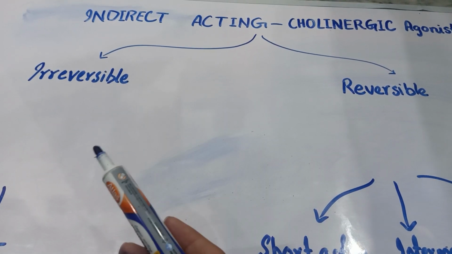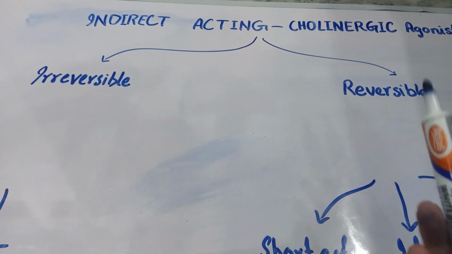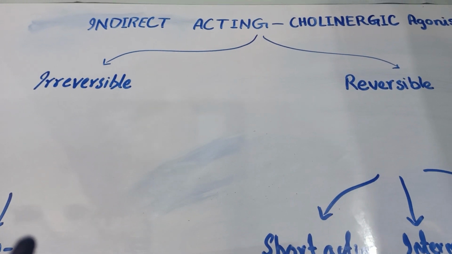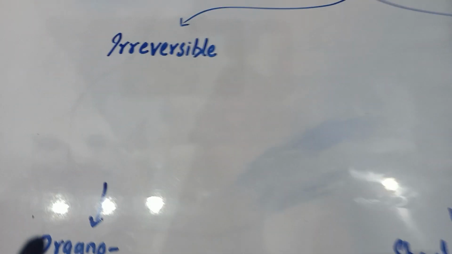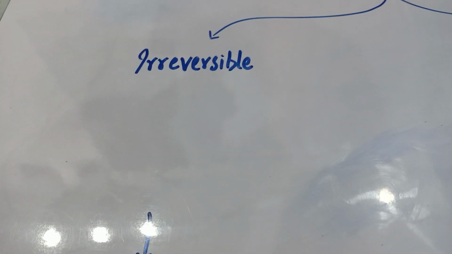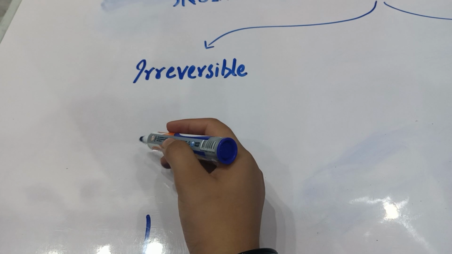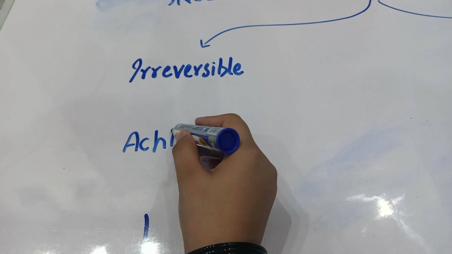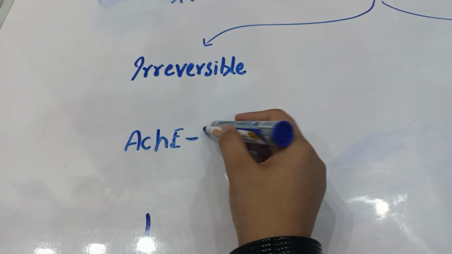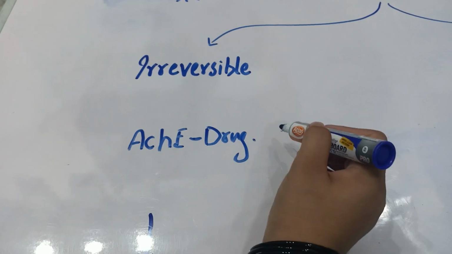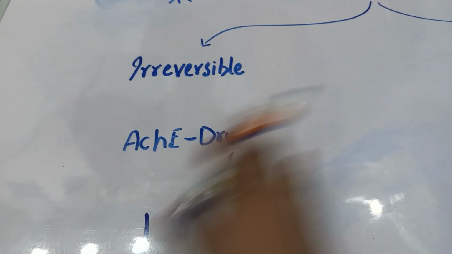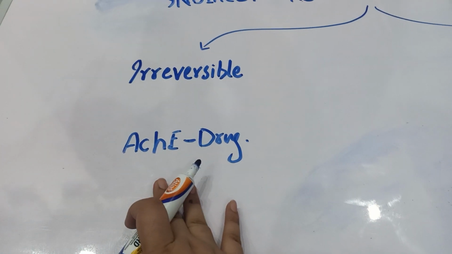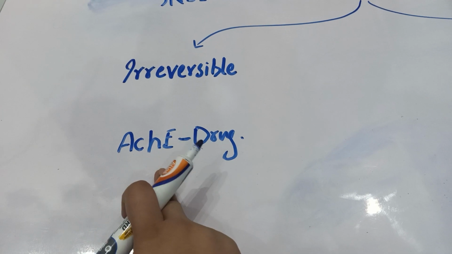So what is meant by irreversible or reversible indirect acting cholinergic agonist? First of all, we will discuss the irreversible. In both types, whether reversible or irreversible, there is an interaction between the drug and the acetylcholinesterase.